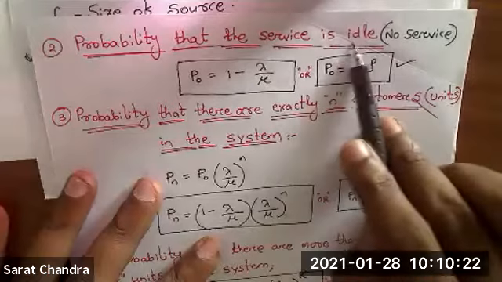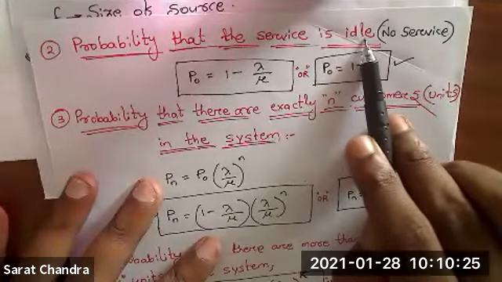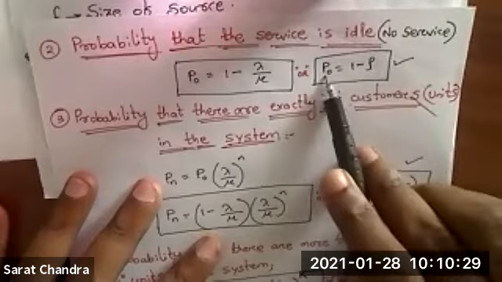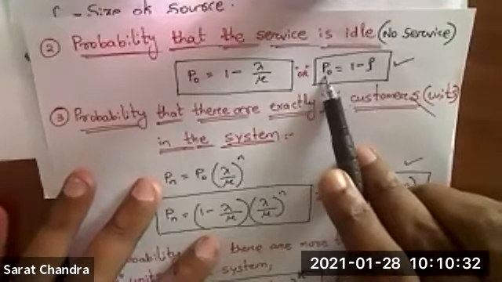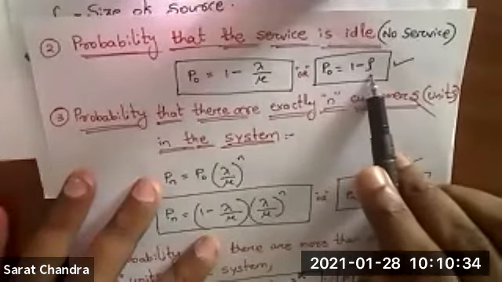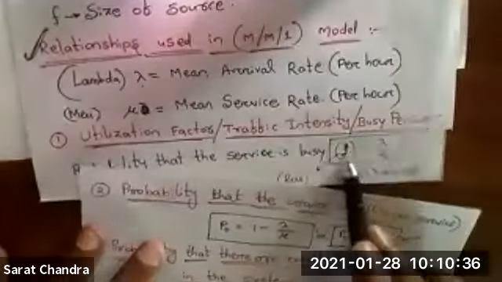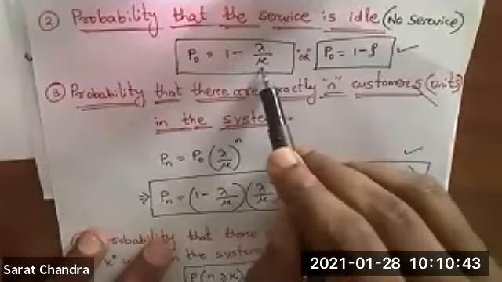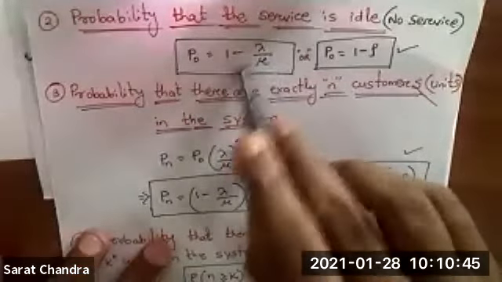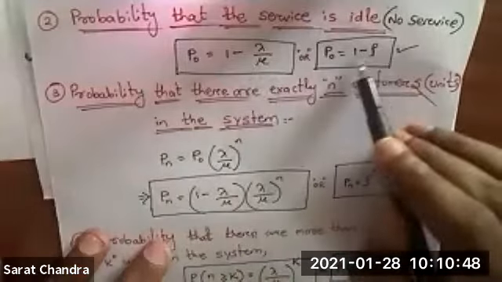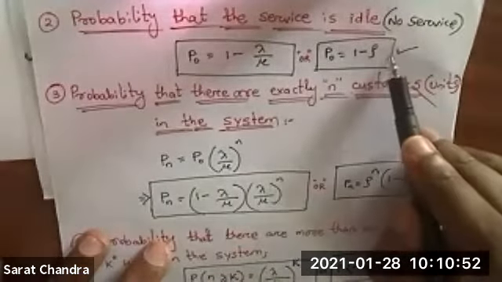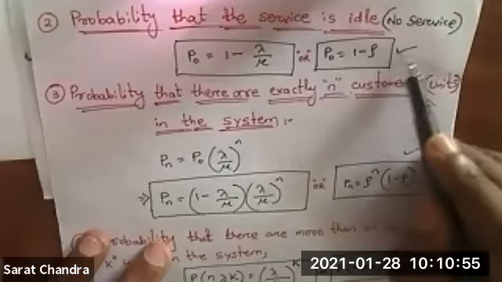No service means the queue is idle, means there is no man and there will be no service. So how to find out that? For that the probability is P naught equal to 1 minus rho. And what is rho? Rho is nothing but lambda by mu. So in place of rho, if you put lambda by mu, you will get 1 minus lambda by mu. So either you can remember this formula or you can remember this formula. My suggestion is you remember this formula. That's why I put a tick mark over here.